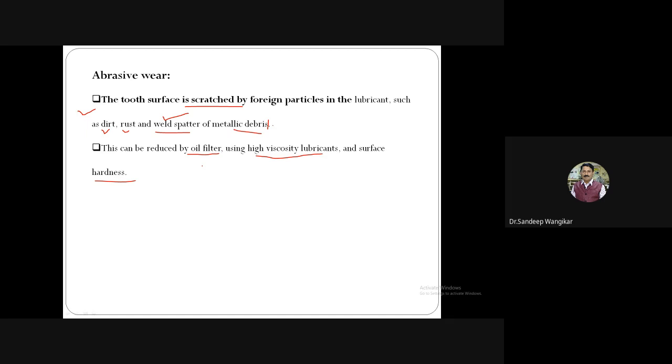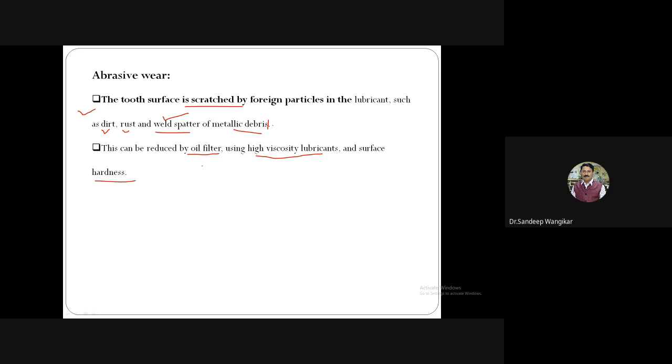When the oil is re-entering the gearbox, at that junction we can filter the particles. Even if external contamination enters the oil, the oil filter will not allow any foreign particles to go into the gearbox. This is the function of the oil filter.